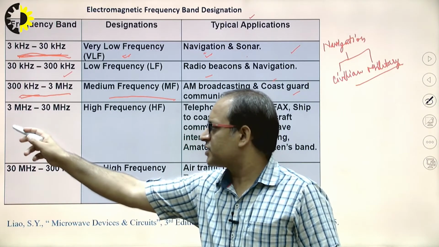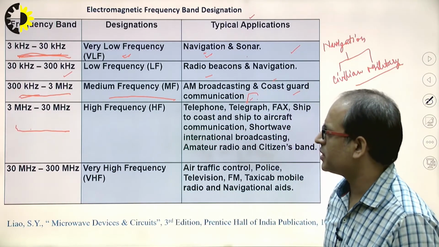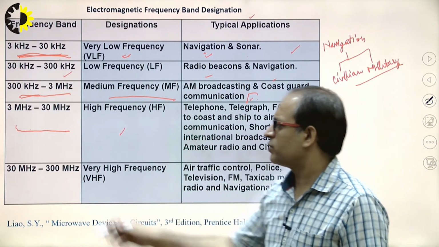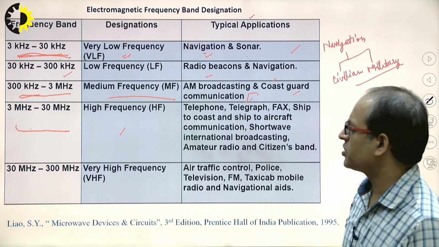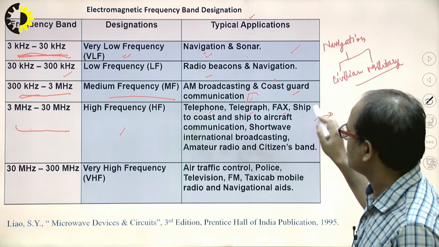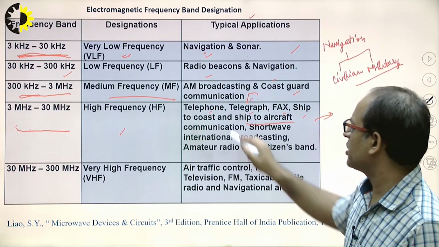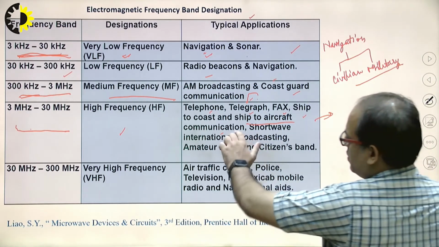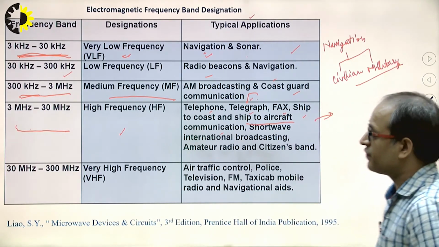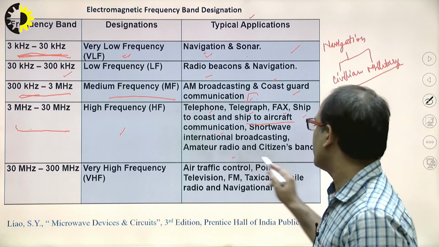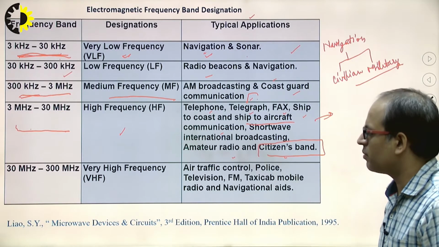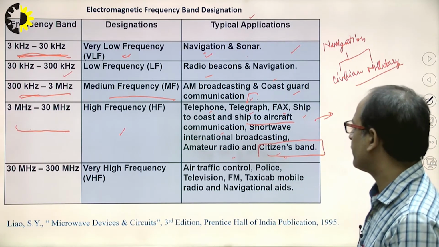Next, the frequency range from 3 megahertz to 30 megahertz is known as the high frequency range. The applications are telephone, telegraph, fax machine, and ship to coast or ship to aircraft communication, aircraft communication, which can be used for civilian purposes or defense purposes. Clear? Radio and citizens band, meaning if you want to communicate normally, you can use this band for the citizens band.